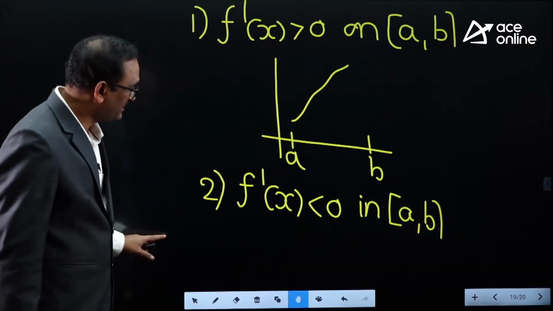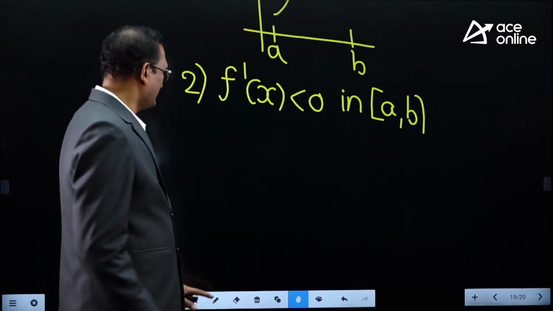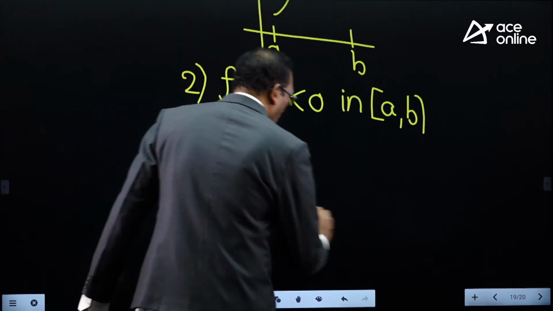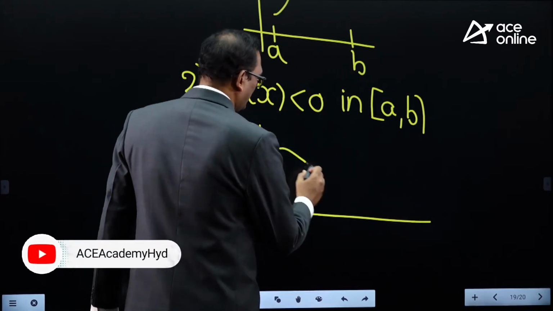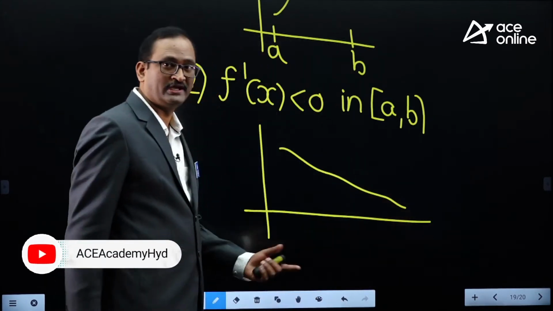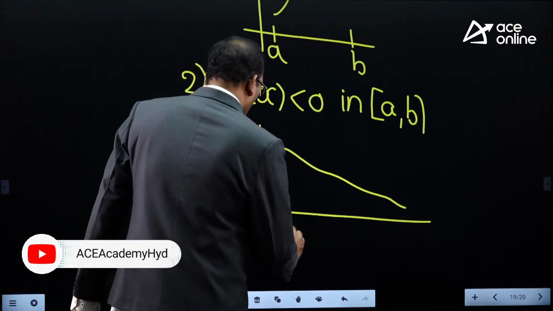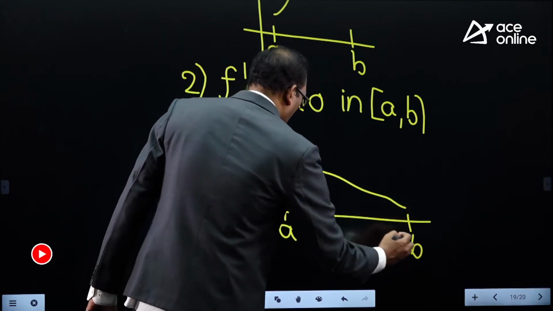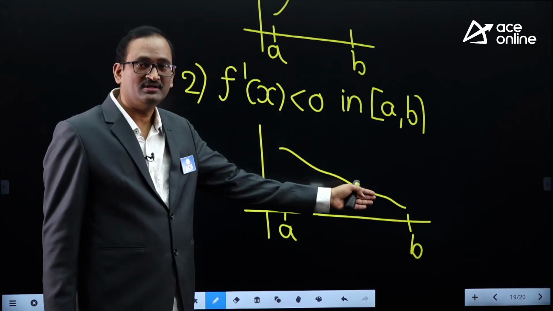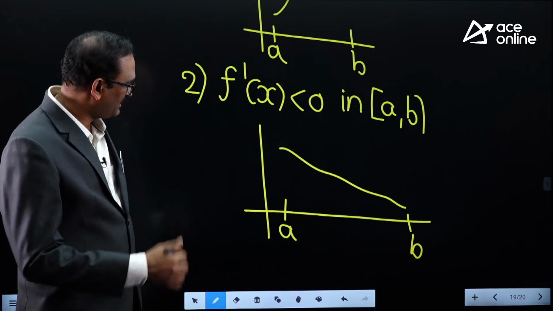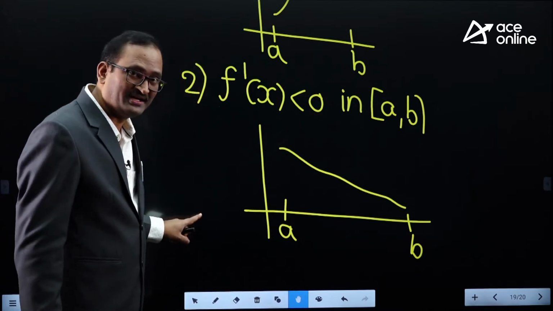When you draw the curve from left to right, it is simply a falling curve. So f dash x less than 0 in a certain interval means it is falling throughout that interval, and that is the condition for decreasing.